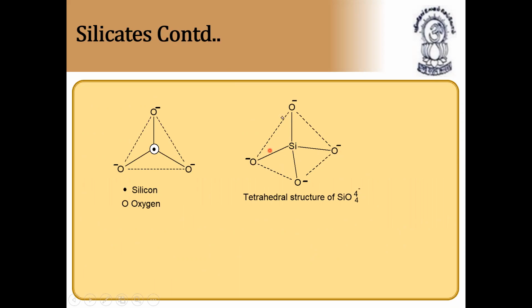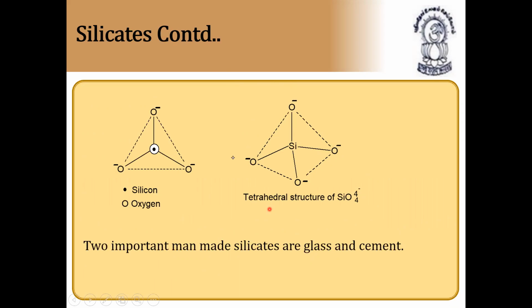Each silicon is linked with four oxygen atoms in tetrahedral fashion. Two important man-made silicates are glass and cement, which are very widely used. Cement is useful for construction, and glass for window panes, etc. So that's why the silicates are very, very important.